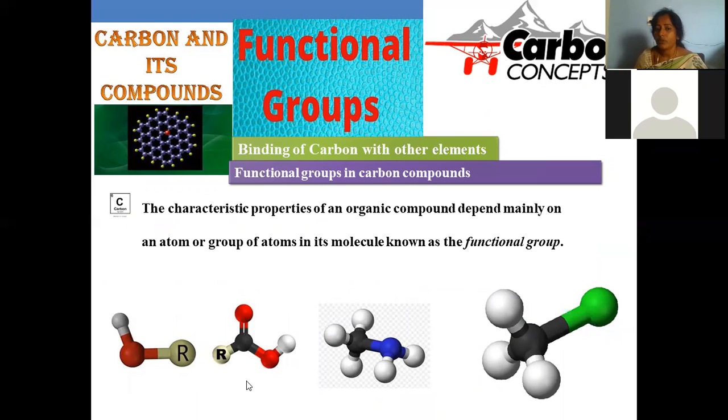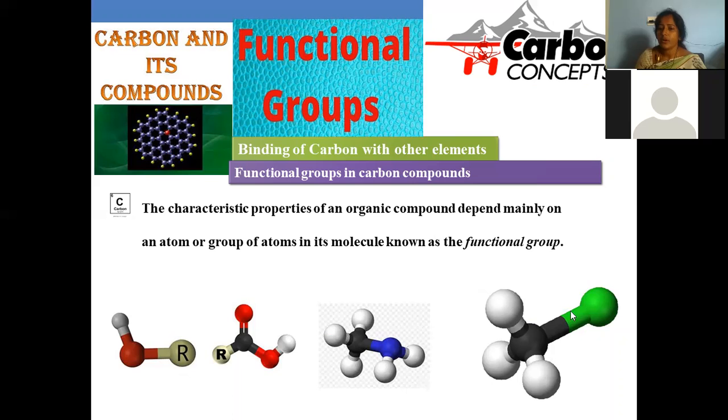And the second is carboxylic acid. R-C double bond OH is denoted as the carboxylic acid. So C double bond OH is called the carboxylic acid functional group. This is also responsible for its own characteristic properties. And this is called amine. This nitrogen, the blue circle, indicates a nitrogen surrounded with two hydrogens, the NH2 functional group. If any organic compound is associated with NH2, those compounds are called amines.